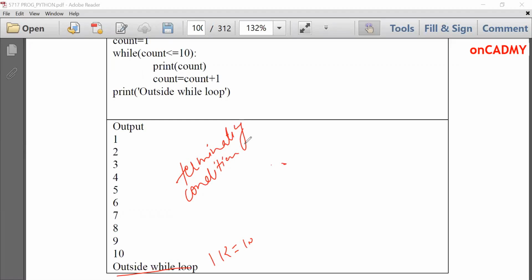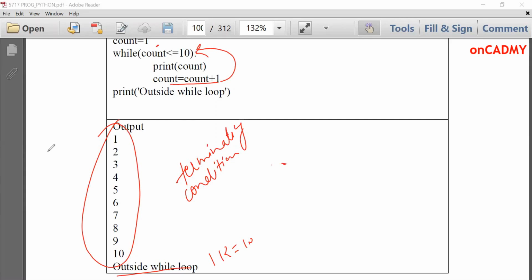That's why in this program, count is incremented gradually. It starts from 1 and it is incremented 1 by 1 to reach the number 10, so that it will be terminated when this count will become 11. That means the loop will run only 10 times. Fine. This is how we can use a simple while loop in order to print numbers 1 to 10. It's a very simple program.